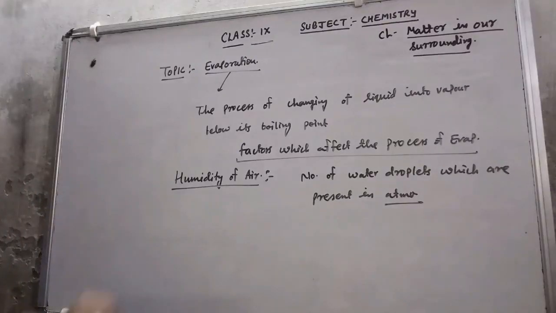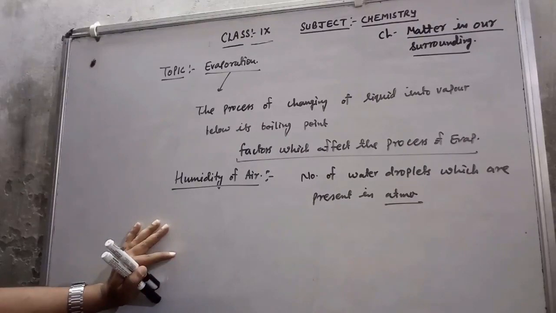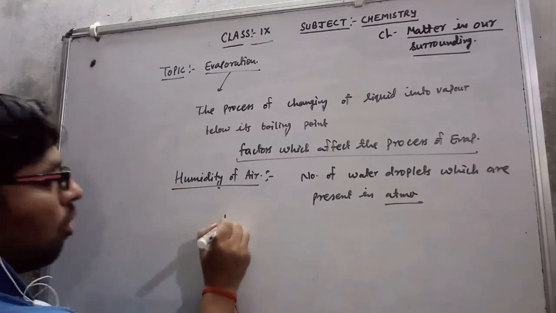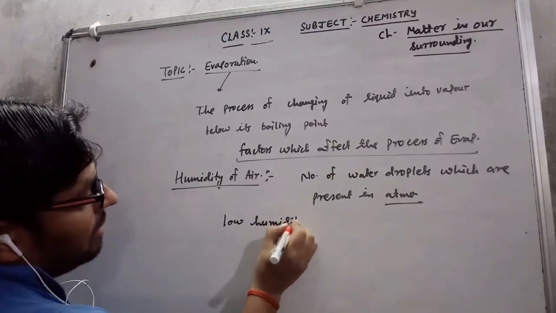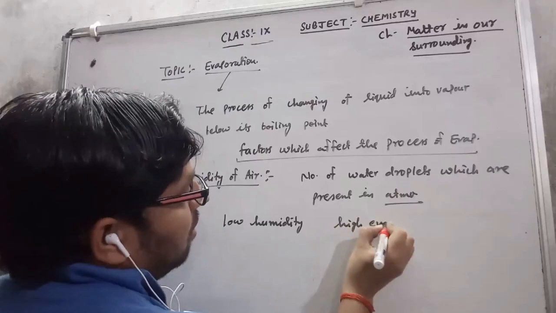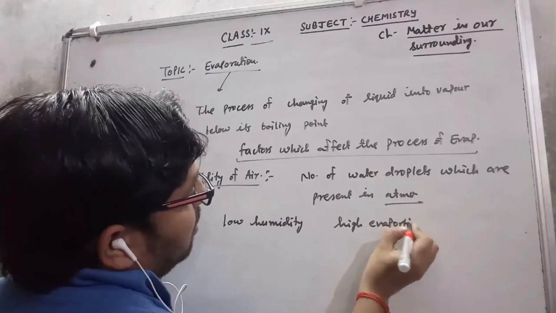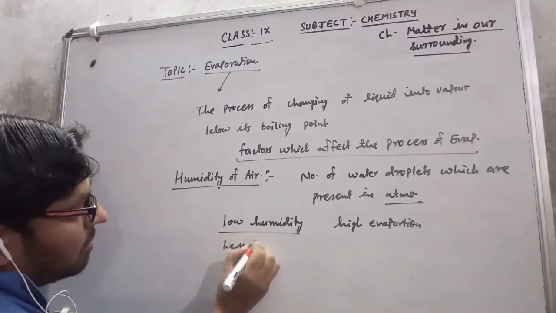Now they talk about the humidity of air. So that is very simple. If the humidity of air is low, then the rate of evaporation is high. That means low humidity, high evaporation.